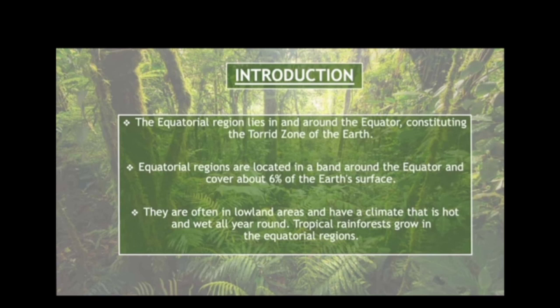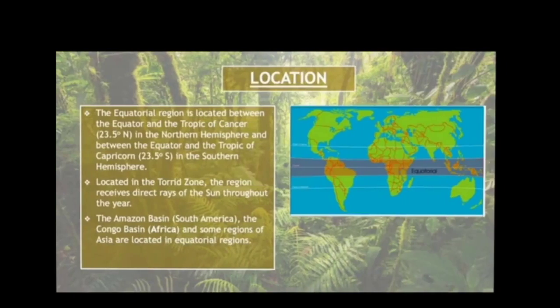The Equatorial region lies in and around the equator, constituting the torrid zone of the earth. These regions are located in a band around the equator and cover about 6% of the earth's surface. They are often in lowland areas and have a climate that is hot and wet all year round. Tropical rainforests are also grown in the equatorial regions.